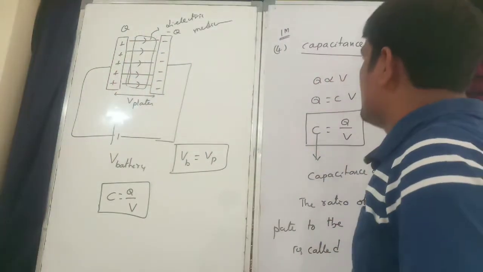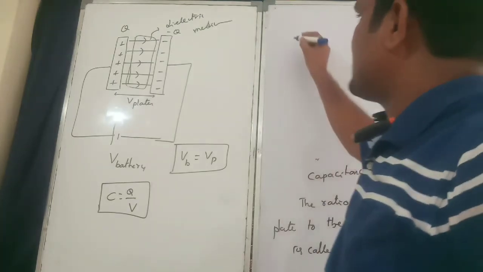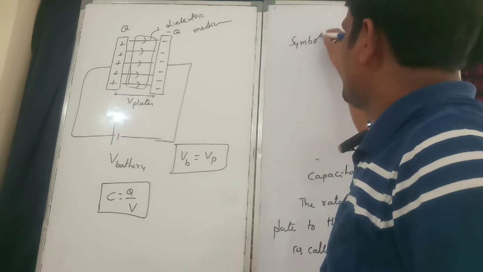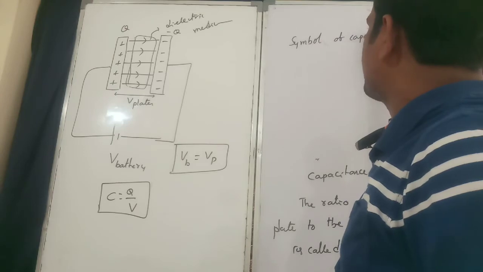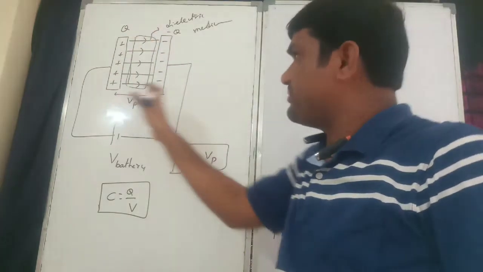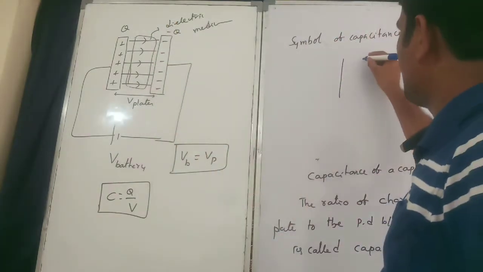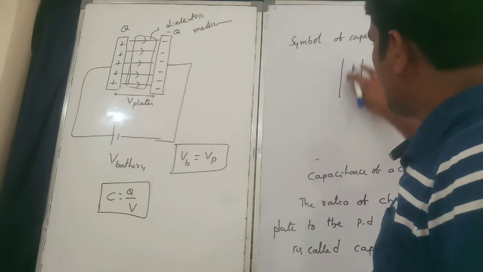So now, first I will give you the symbol of capacitance. Symbol of capacitor. That is the positive terminal, and this is the negative terminal, the negative plate. It is not a battery symbol.